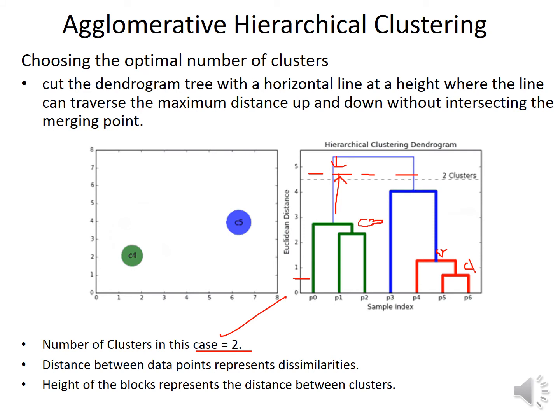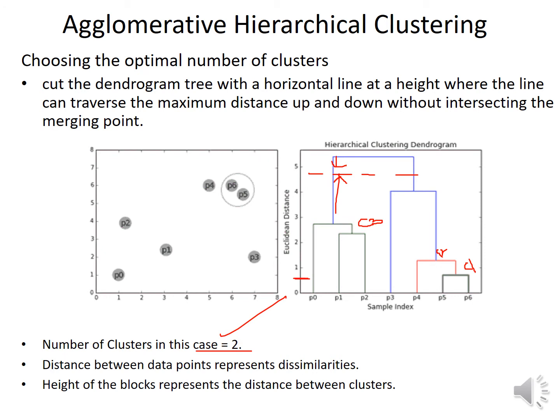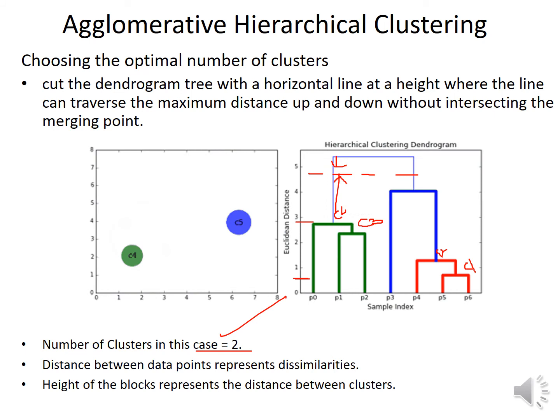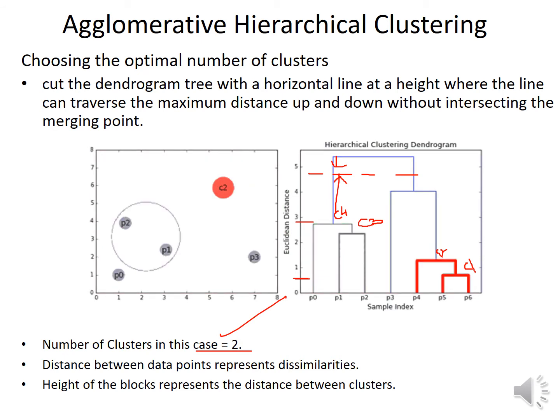Then this C3 is combined with P0, because next in terms of Euclidean distance is P0. This forms C4. In this way we keep joining the data points or the clusters with each other depending on the minimum Euclidean distance.